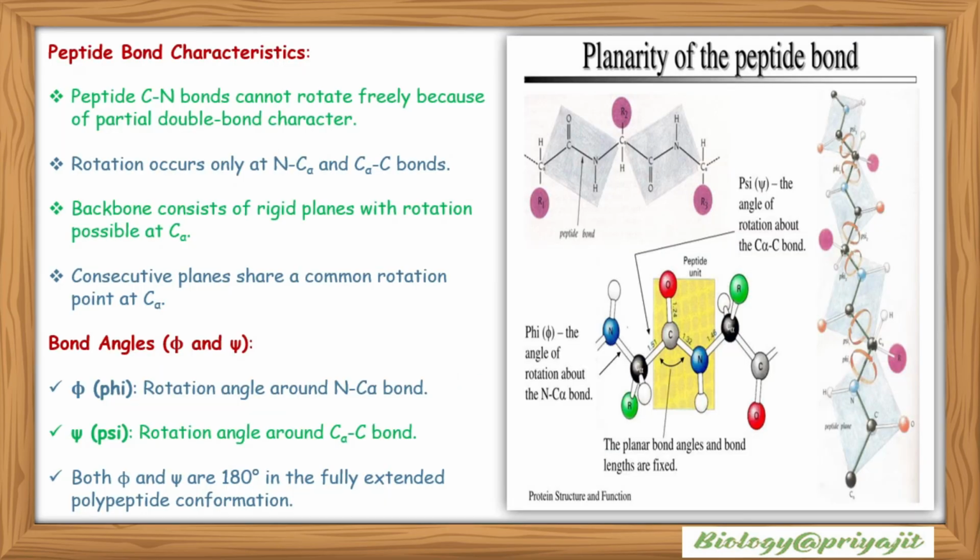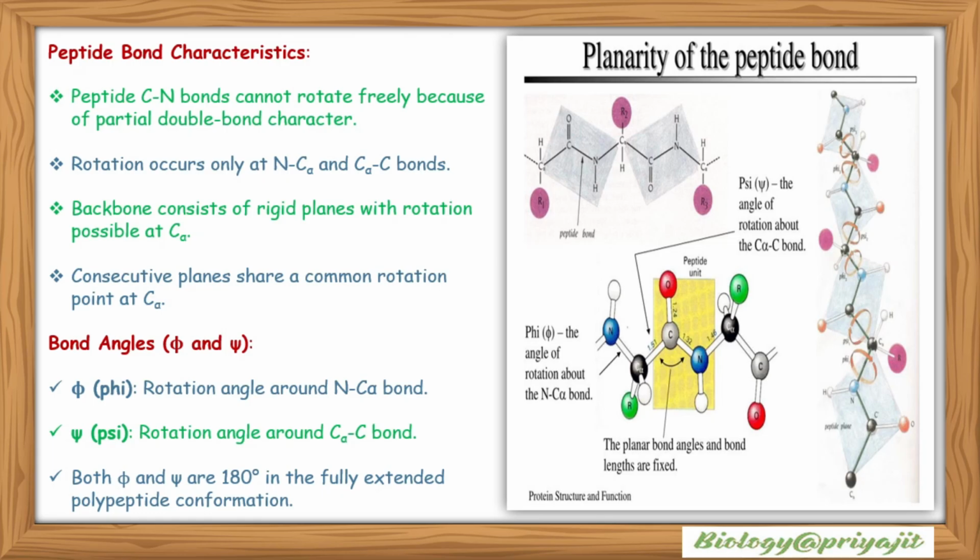Now you should know the peptide bond characteristics. Peptide C-N bonds cannot rotate freely because of partial double bond character. The rotation occurs only at N-C alpha and C alpha-C bonds. The backbone consists of rigid planes with rotation possible at C alpha, and consecutive planes share a common rotation point at C alpha. So the bond angles: phi angle, that is the rotation angle around the N-C alpha bond, and psi angle, that is the rotation angle around the C alpha-C bond.